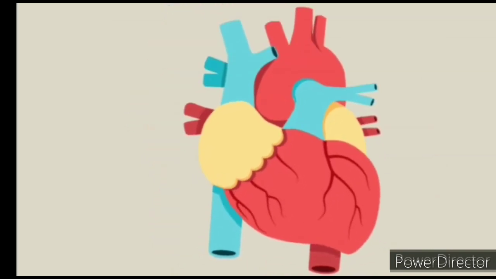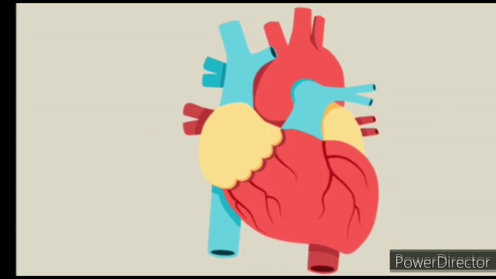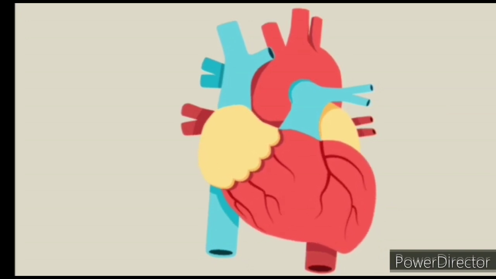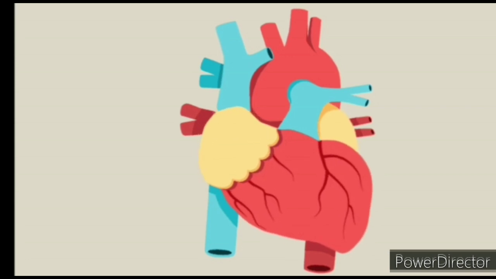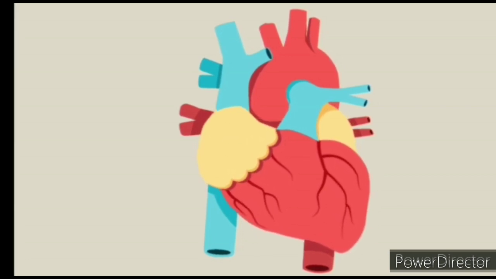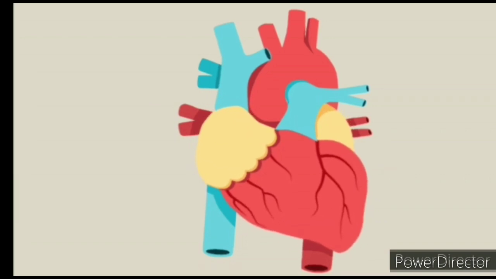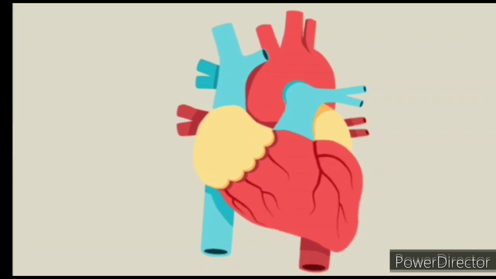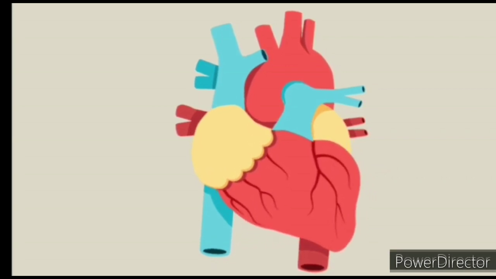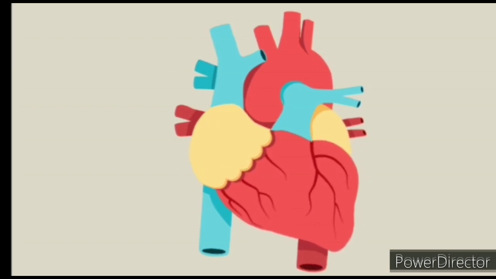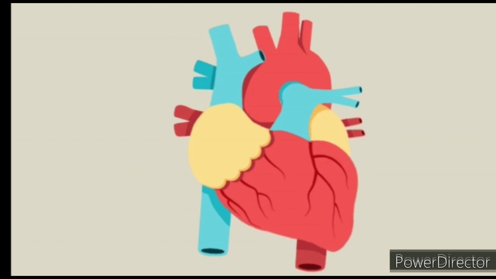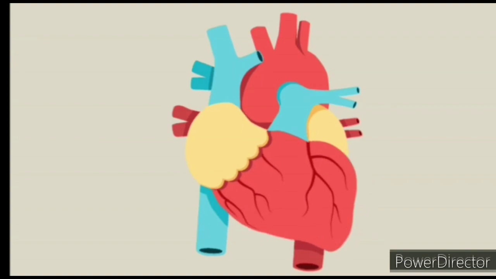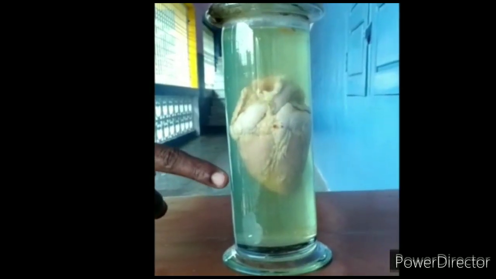The heart is divided into 4 chambers. 2 upper chambers are called auricles. 2 lower, thicker chambers are called ventricles. The right side of the heart receives deoxygenated blood from various parts of the body and pumps it to the lungs for oxygenation. The left side of the heart receives oxygenated blood from the lungs and pumps it into different parts of the body. This is heart of a sheep.